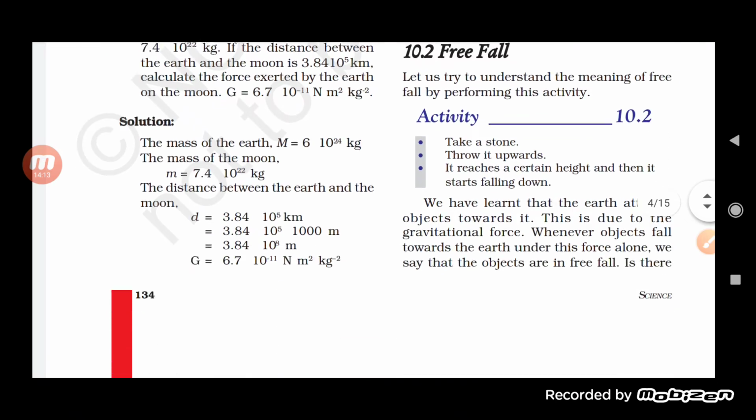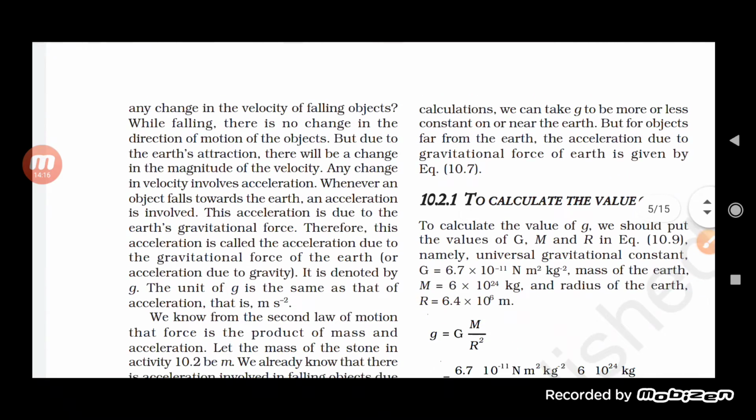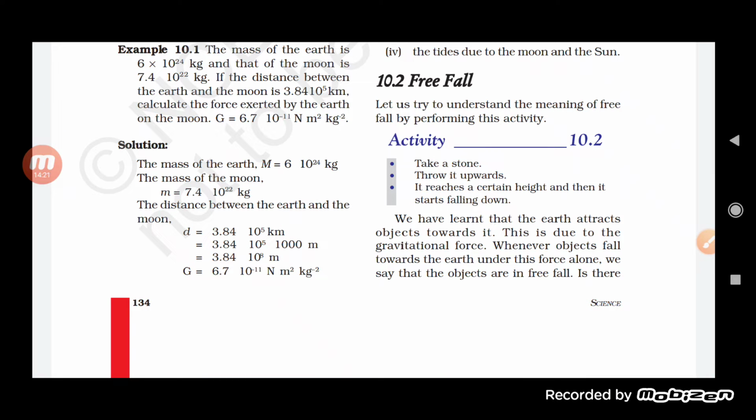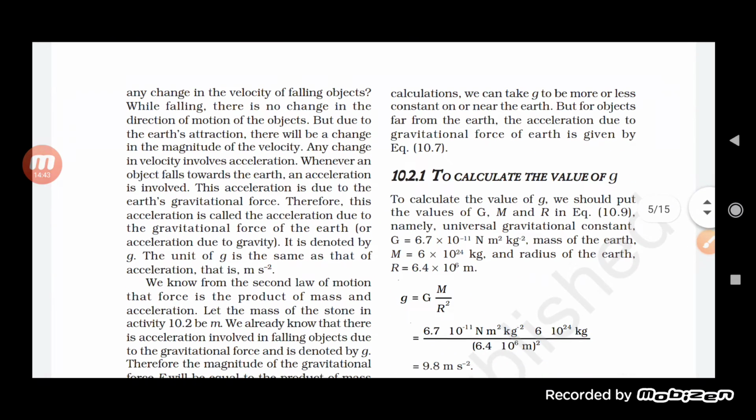Now moving to the next one, and that is free fall. When we talk about free fall, students, we must know one thing. See, any object, when it moves towards the center of the earth, it is because of the gravitational force. So whenever an object falls towards the earth under this force, we say that the object is in free fall. But remember, when an object is moving downward, there must not be any other force acting on it. Okay, and such kind of fall is called a free fall.